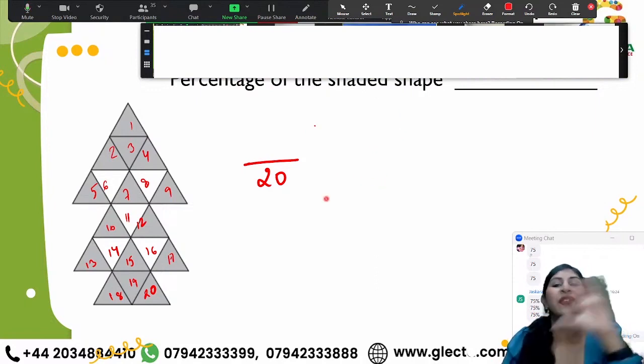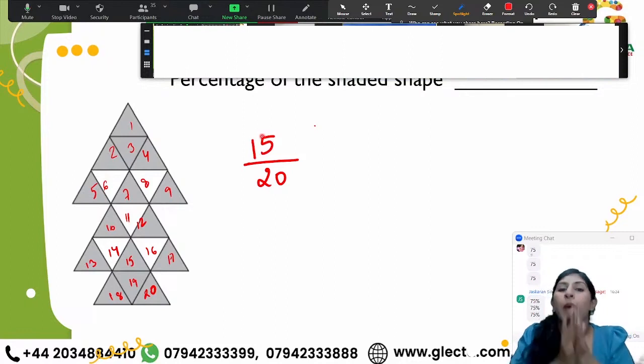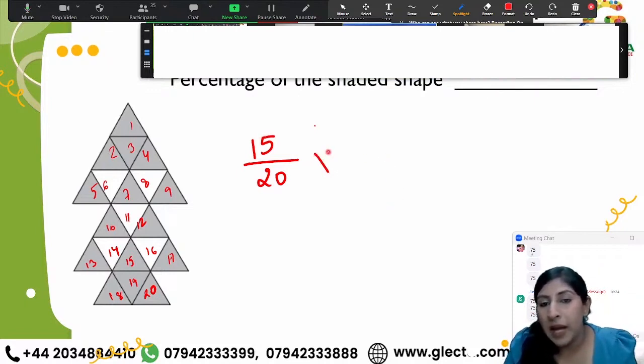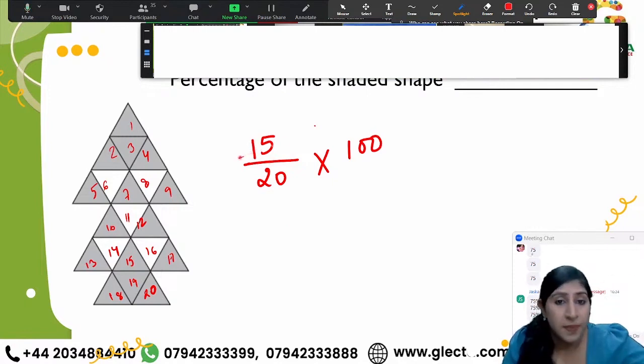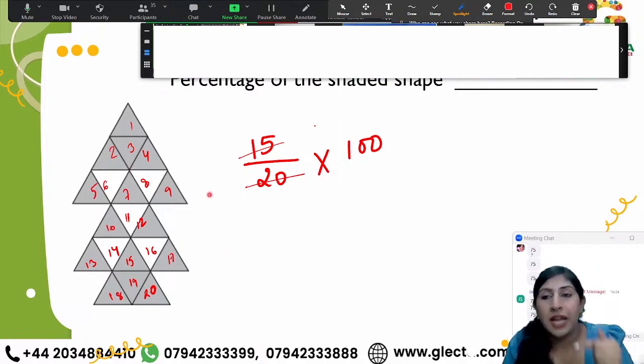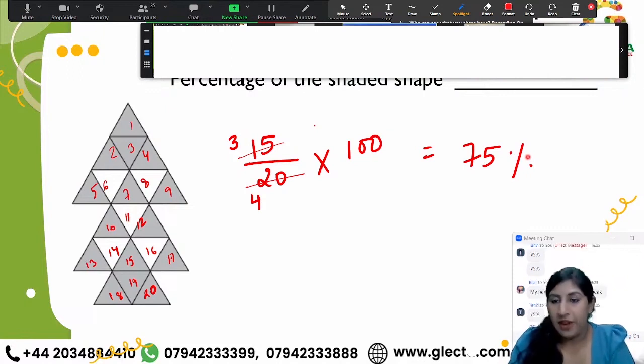Okay. So now out of 20 triangles, we have shaded 15 triangles, right? Whenever we have to convert a fraction into percentages, we multiply by 100. So now simplify this fraction. 15 and 20 have common factor 5. Divide the numerator and the denominator by 5. So 15 divided by 5, 3. 20 divided by 5, 4. So we have 3/4. 3/4 means 75%. So that's what we are getting, right?